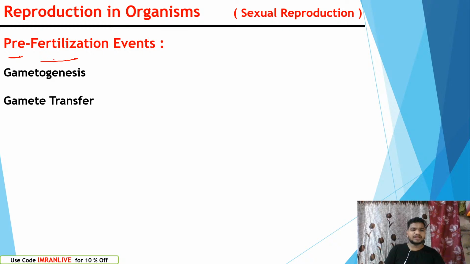Pre-fertilization. That means before fertilization, what kind of activities occur? Before fertilization, the organs which are reproducing have to prepare the gametes, and they have to transfer them.